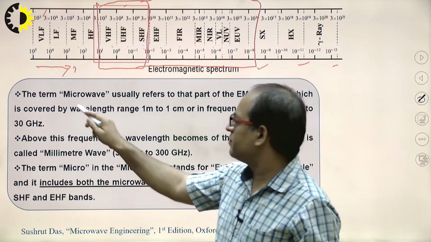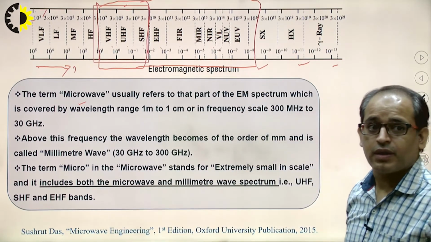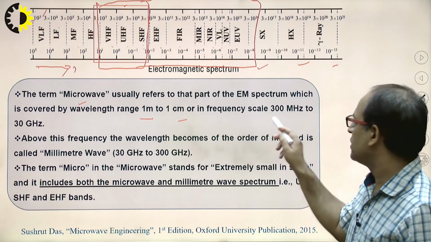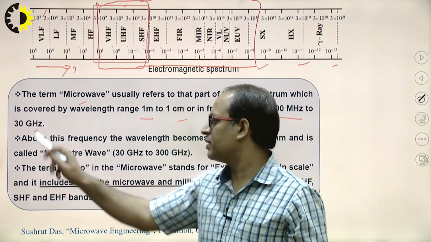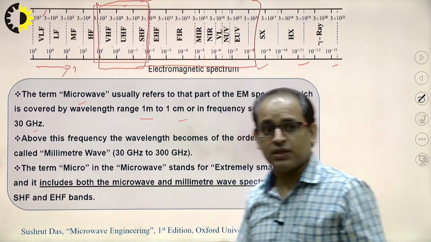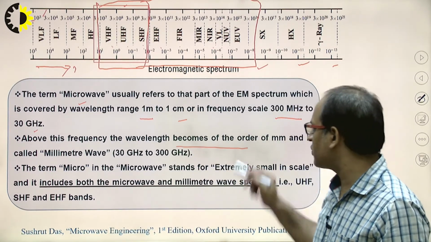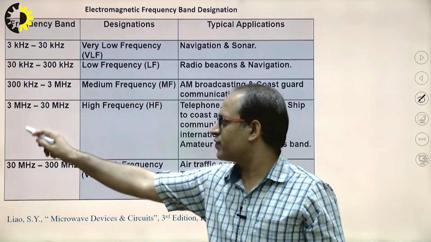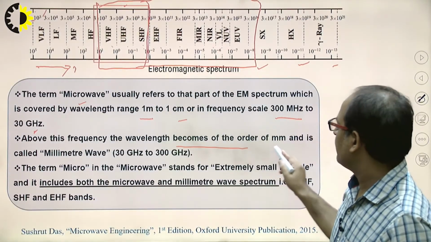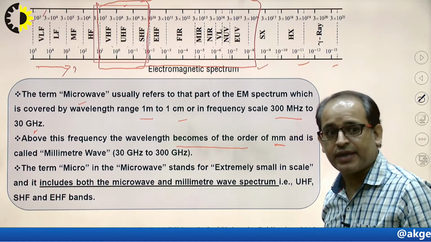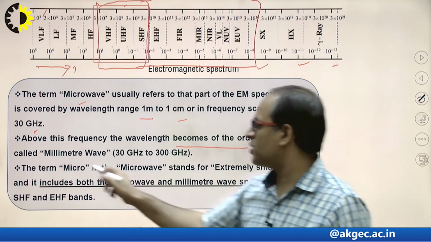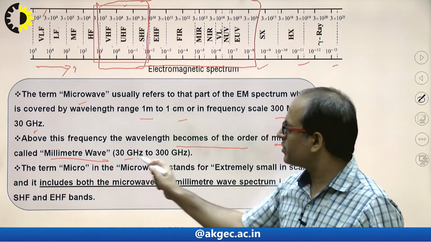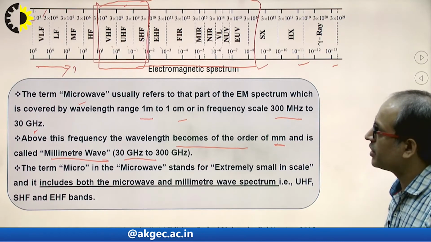The first term, microwave: what does it range from? It has a wavelength ranging from 1 meter to 1 centimeter, or in frequency it ranges from 300 megahertz to 30 gigahertz. Above 30 gigahertz, the wavelength becomes of the order of millimeter. That is why these are known as millimeter waves, and millimeter waves range from 30 gigahertz to 300 gigahertz.